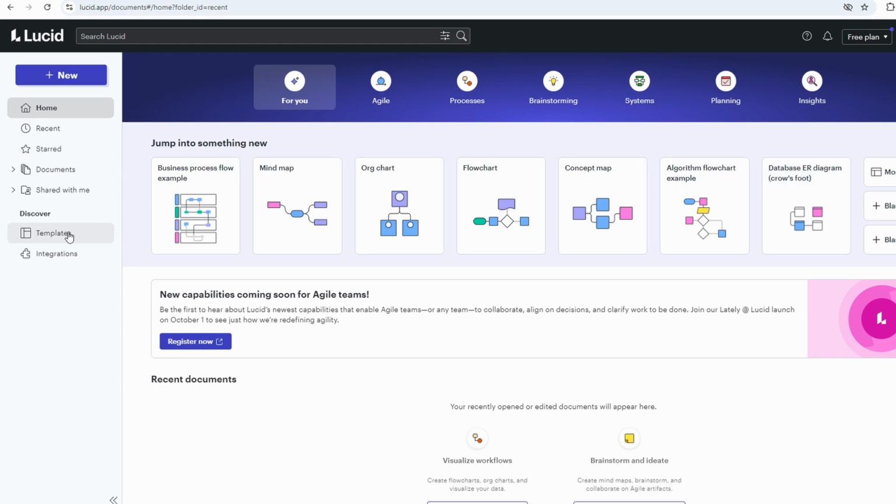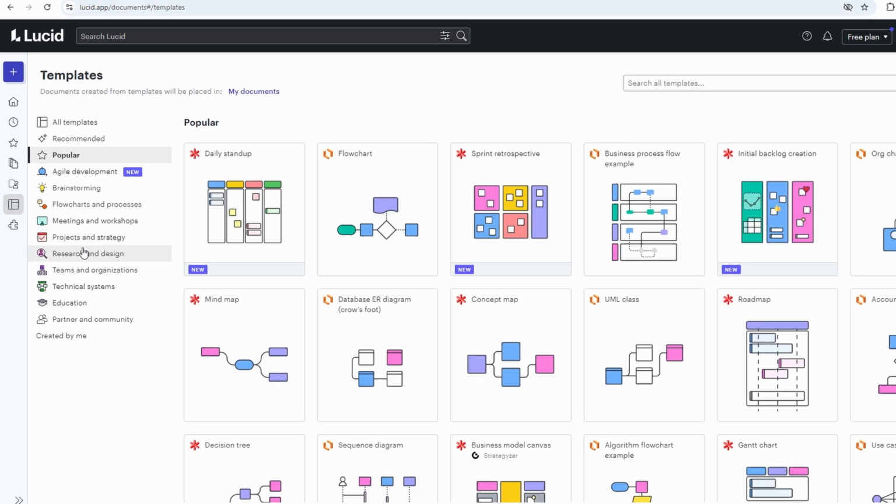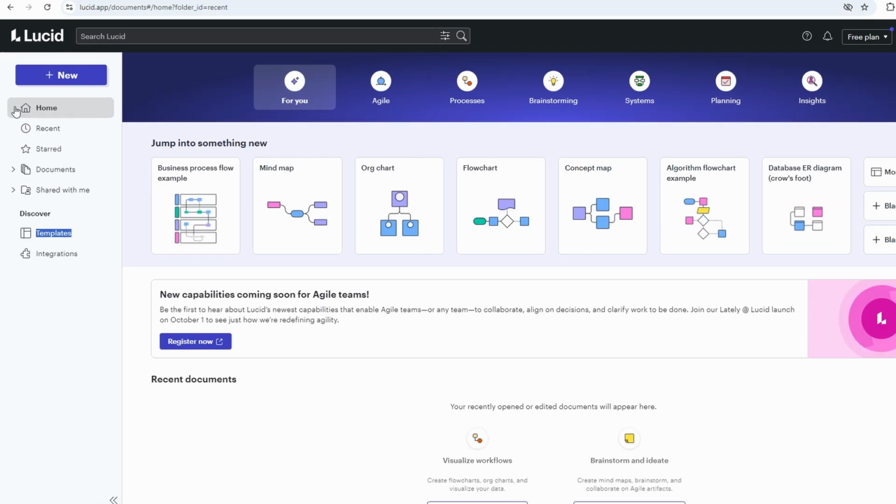But before we dive into that, let's think about why you're even here. Because at the end of the day, it's all about turning your ideas into something more tangible, something that's structured. So whether you're working on a personal project, mapping out a new business venture, or just trying to make sense of all the moving parts in a particular situation, this tool is going to help you see it clearer.